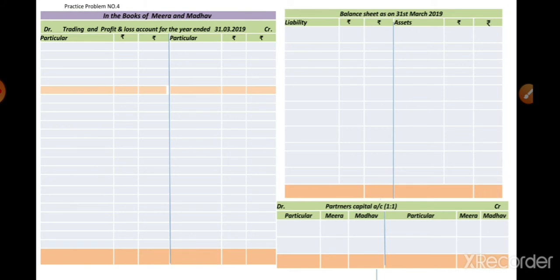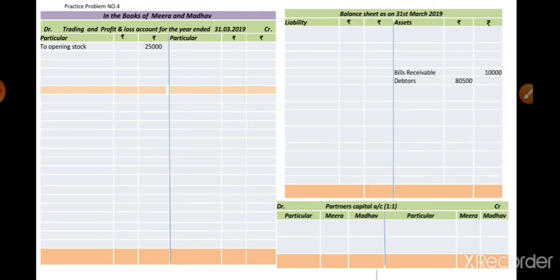Okay, so let us start to post the items by the debit balances of the trial balance. First of all, given in the debit balance list is stock, dated 1st April 2018, that is the opening stock of this current year. So we record it on the trading account debit side as 'To opening stock'. Directly in the outer column we record the amount, that is 25,000. Okay, next one given is the debtors, amount 80,500, that is a current asset. So on the balance sheet asset side we record it as 80,500. Student, here there is an adjustment, that's why we record it in the inner column as 80,500.